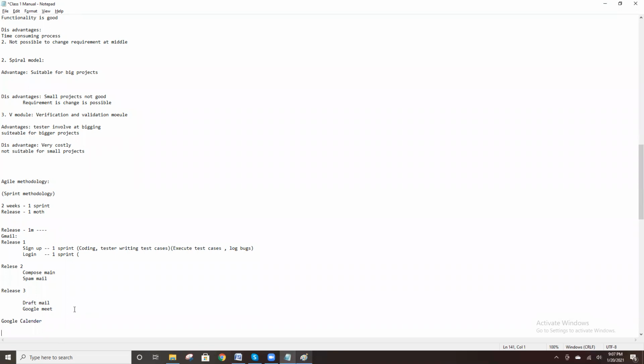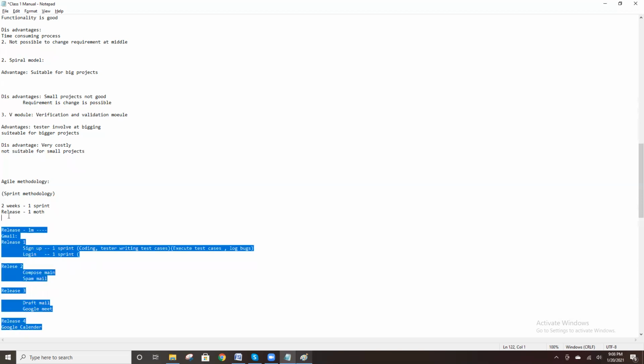Keep on going. Release 4, so new features came. Release 4 has Gmail, calendar, some new features. Keep on going like this. Yeah, I got it. This is the sprint.